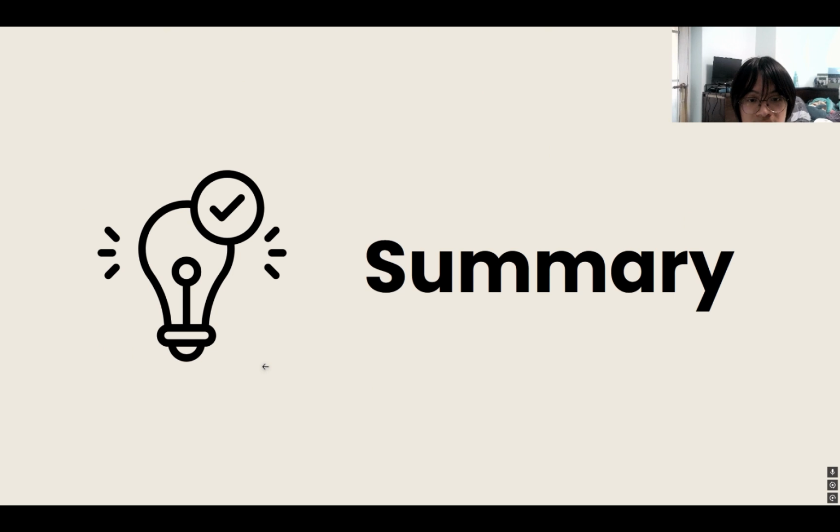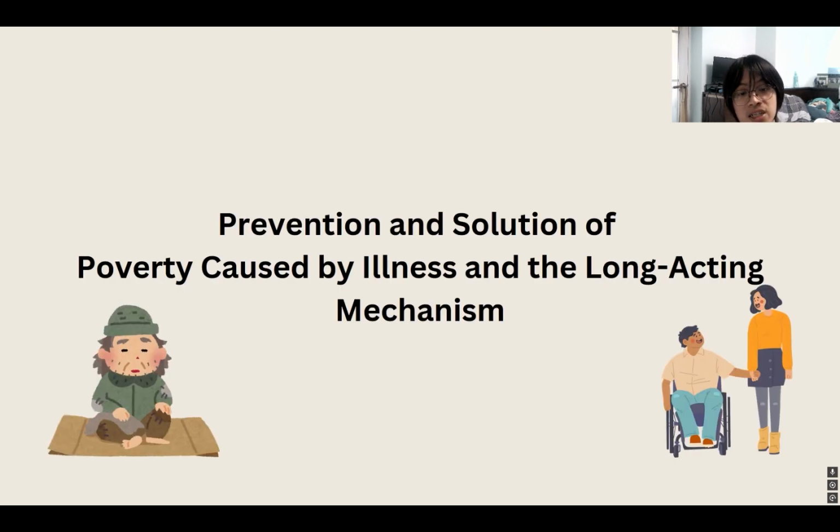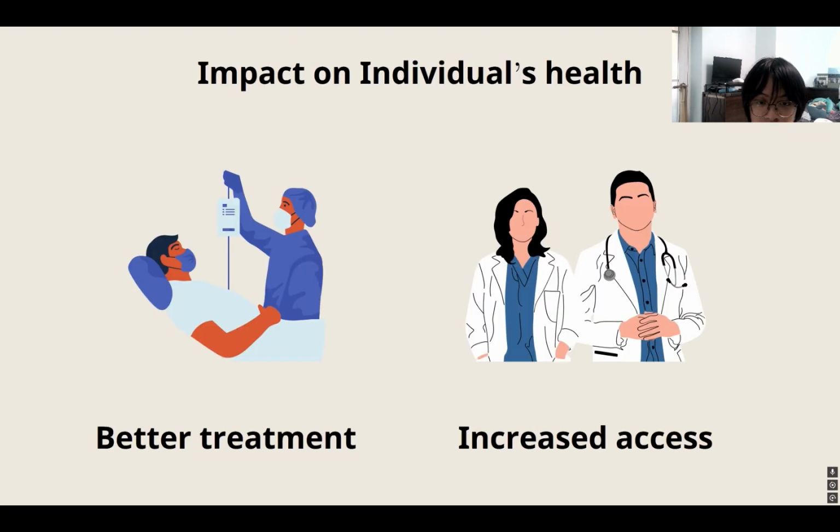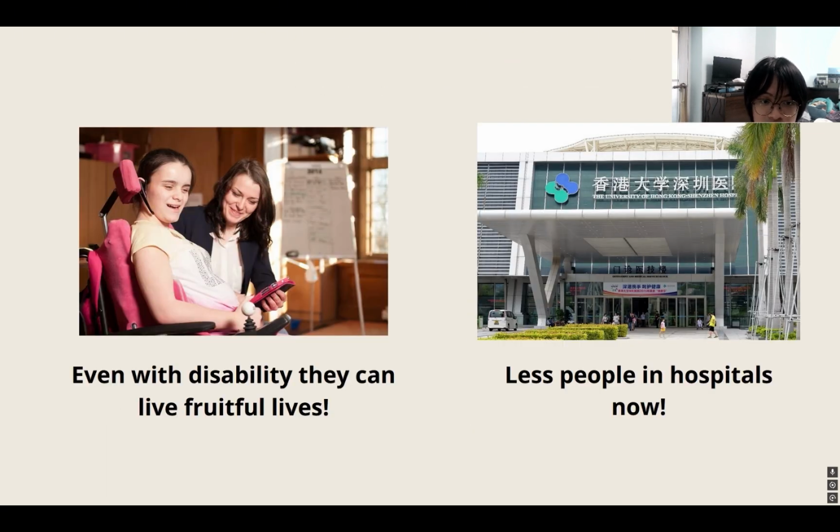Alright, there was a lot of content that we covered, so let's briefly go through what we have discussed. This was the policy we covered, launched in China in January 2023. We analyzed the policy's impact as well as the impact on individuals' health. So overall, even disabled individuals can live colorful lives like us. And healthcare burden is reduced. There are fewer people in hospitals now.